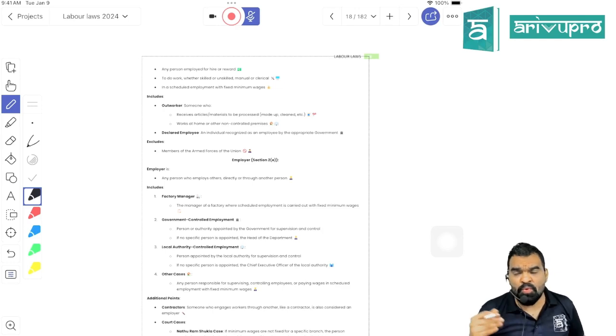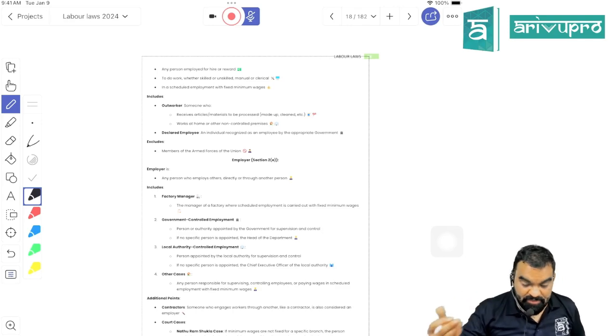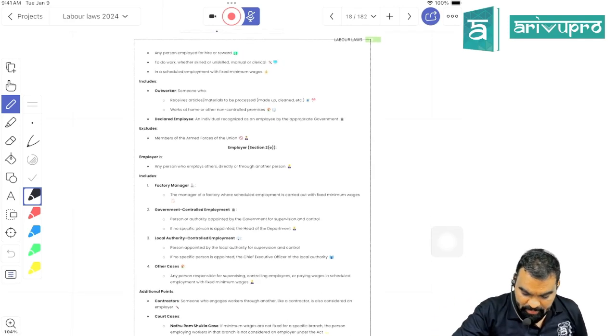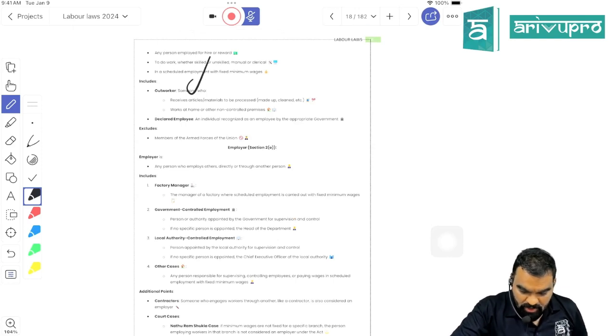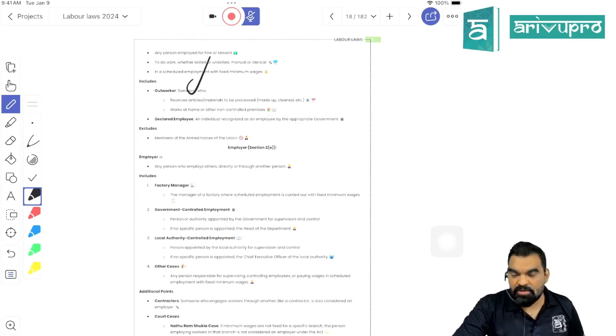So the power to determine the minimum wage, the power to implement labor laws always lies with whom? The appropriate government, and which is generally what? The state government, right? Even an outworker will be treated as a worker in this act. So an outworker would also be eligible for the minimum wage.